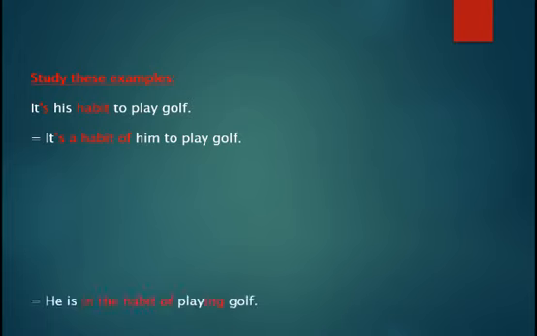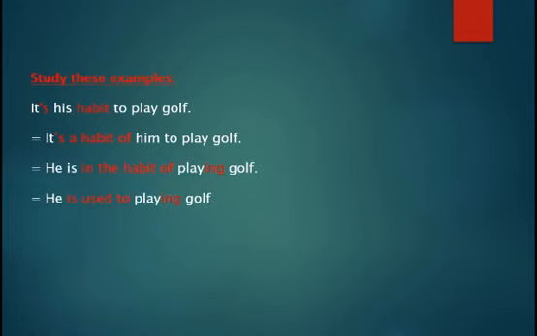Study these examples, my dear students. It's his habit to play golf. Equals it's a habit of him to play golf. Equals he is in the habit of playing golf. Equals he is used to playing golf. Don't forget, it's a continuous habit. Equals he usually plays golf.